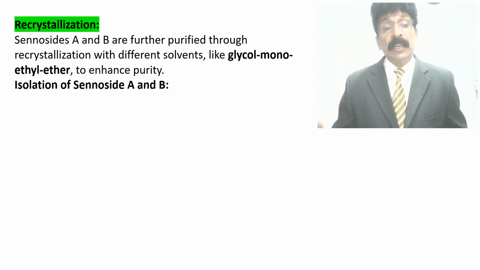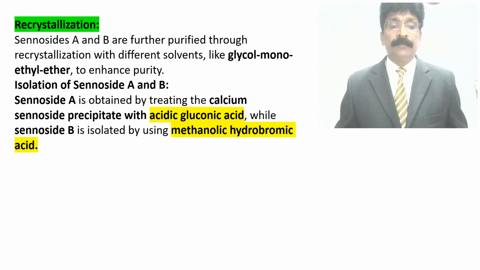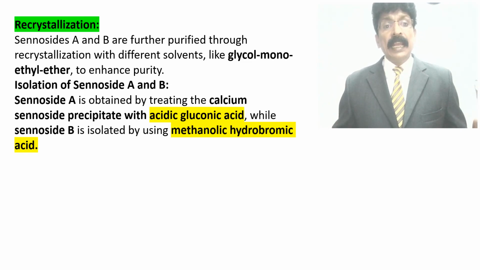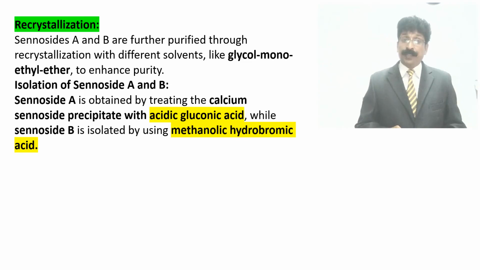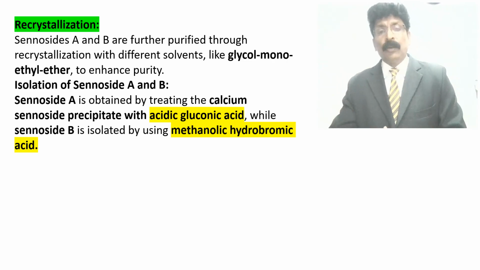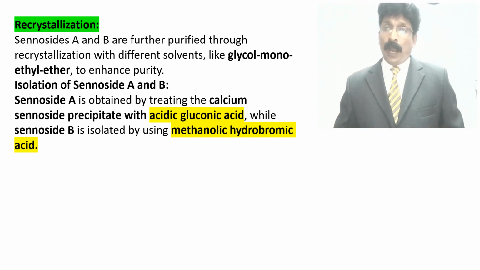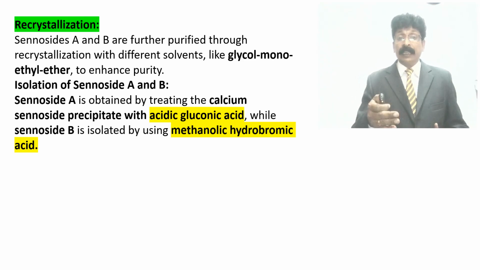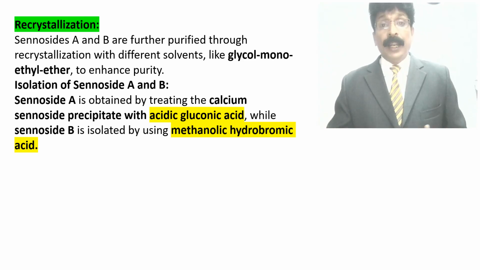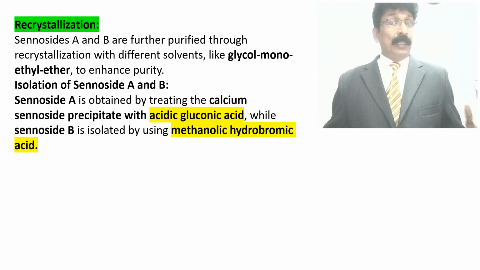Isolation of sennoside A and B: sennoside A is obtained by treating the calcium sennoside precipitate with acidic gluconic acid, while sennoside B is isolated using methanolic hydrobromic acid. So the chemicals you should remember.